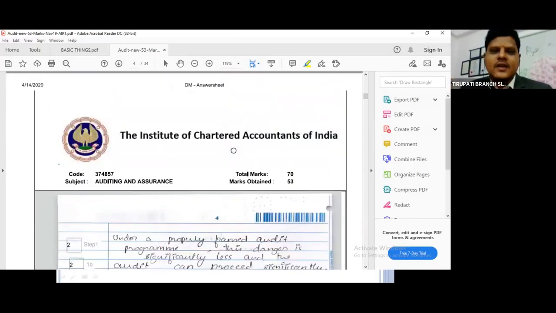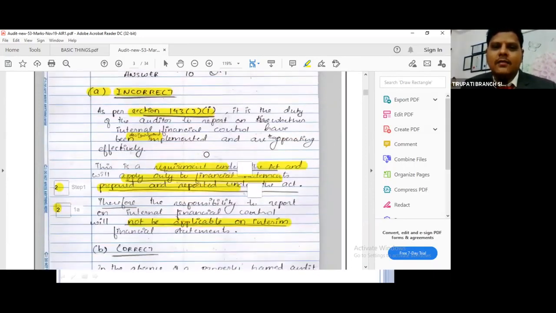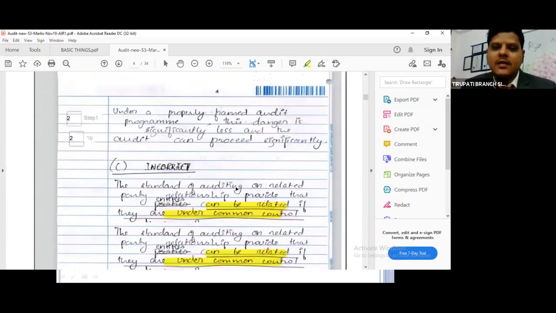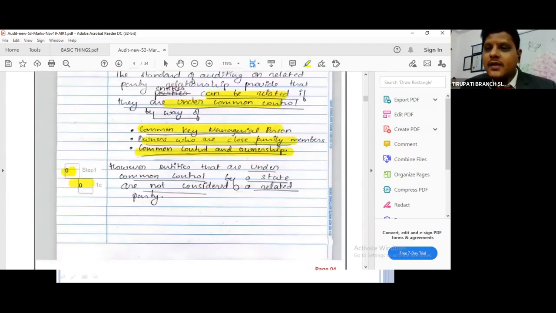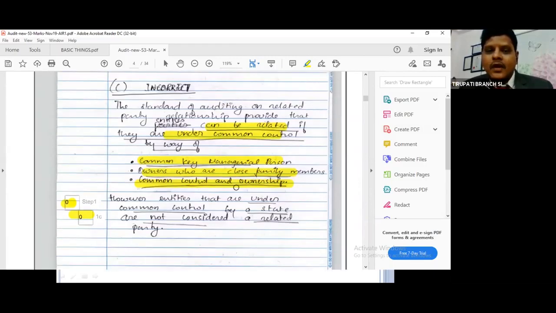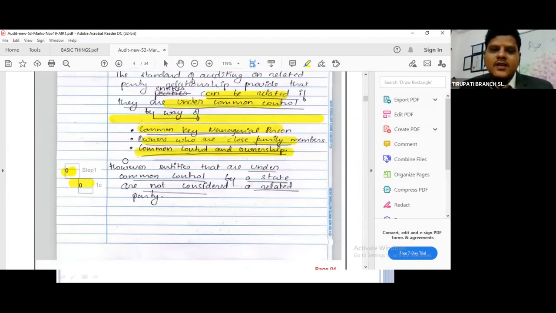The same first question and second question, the same pattern is written, same presentation, same handwriting, everything same, but how many marks? 0 marks. Because please understand, the paper evaluator is going to read each and every line. Now you can observe here, he has given a 1 line gap.